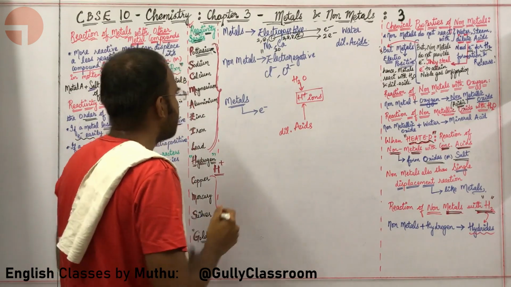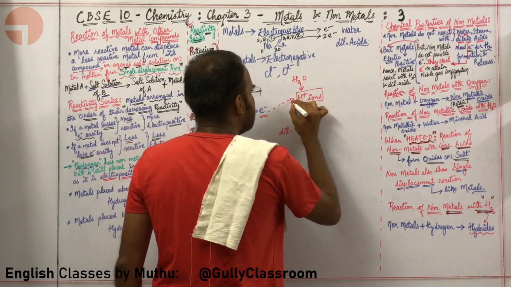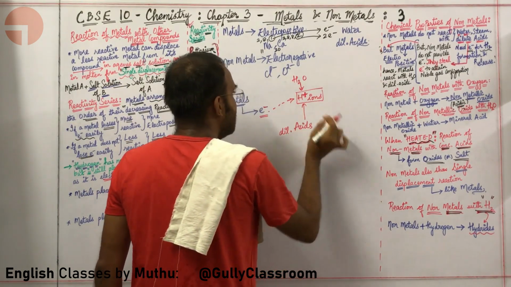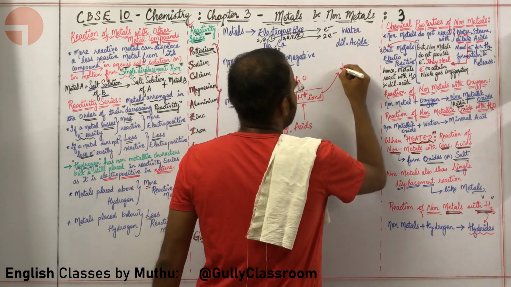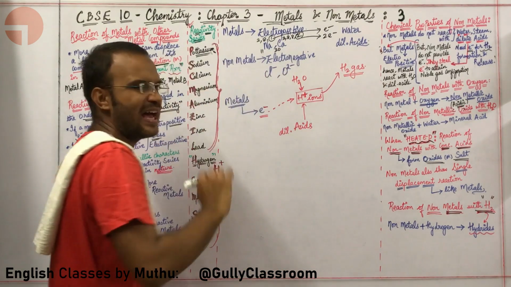Now what is happening? The electrons provided by the metal are combining with this H plus. This is positive, this is negative. H plus is combining with this e minus and it is forming H2 gas, hydrogen gas.